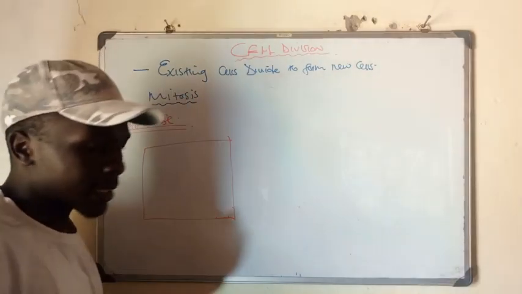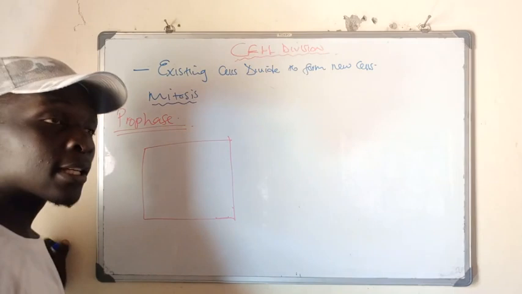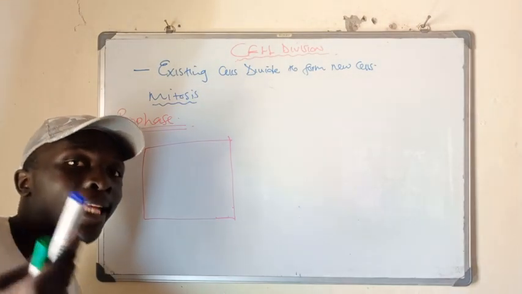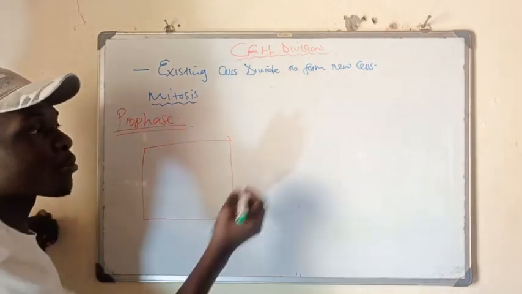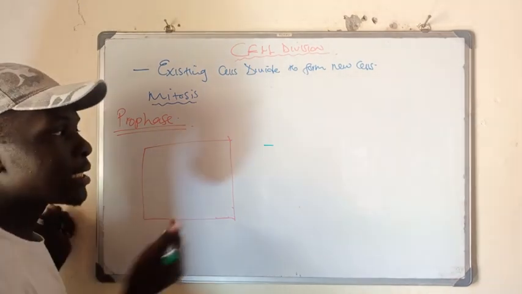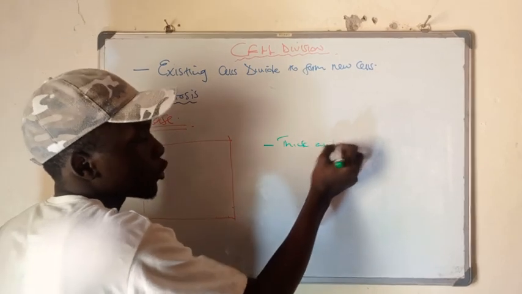In the interphase stage, the chromosomes appeared to be a tangled mass which were long and thin. But in the prophase, those chromosomes now start to condense. As they condense, they appear to be thick and short.